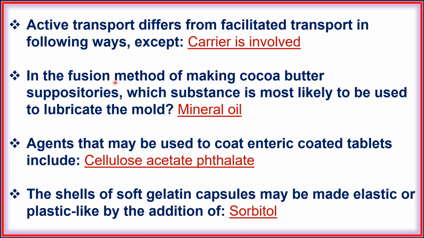Next, in the fusion method of making cocoa butter suppositories, which substance is most likely to be used to lubricate the mold? Mineral oil. Next, agents that may be used to coat enteric coated tablet include cellulose acetate phthalate. Next, the shell of soft gelatin capsule may be made elastic or plastic by addition of sorbitol.